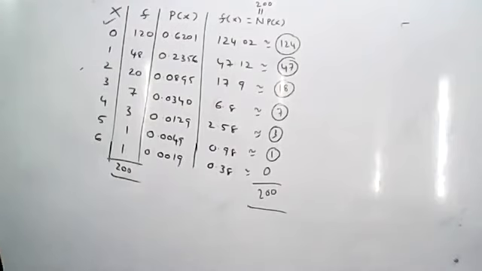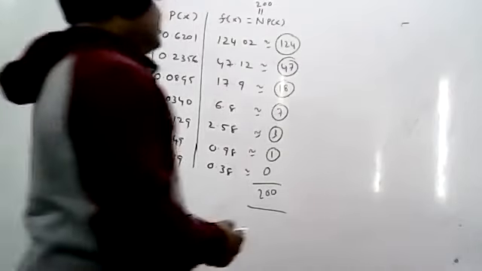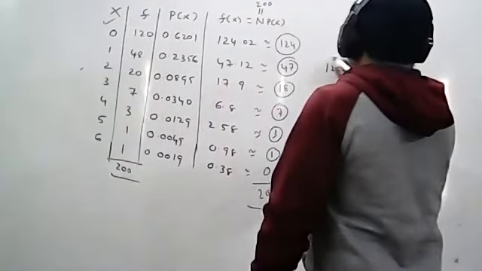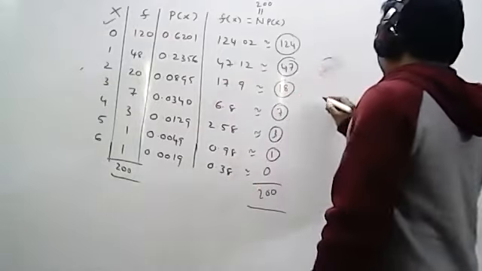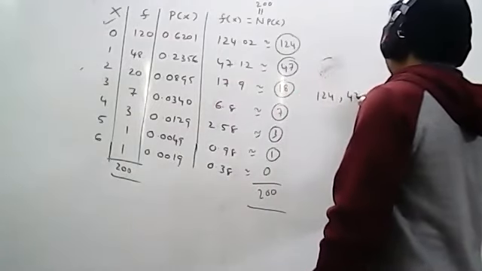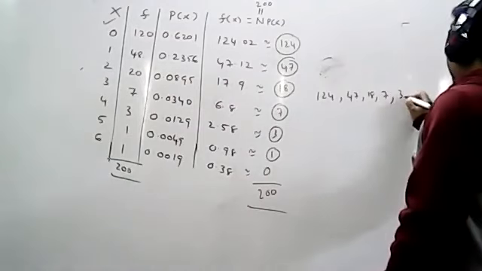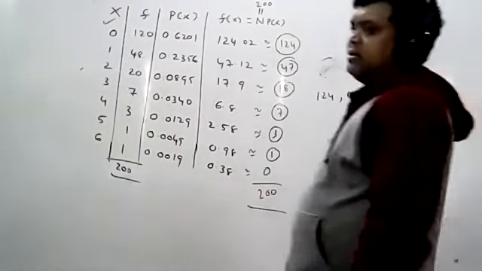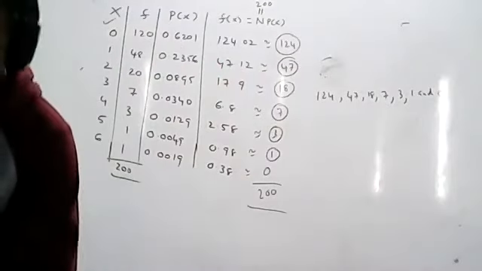Inference: from the given data, the expected frequencies by using the direct method of geometric distribution are given by 124, 47, 18, 7, 3, 1, 0 and 0.